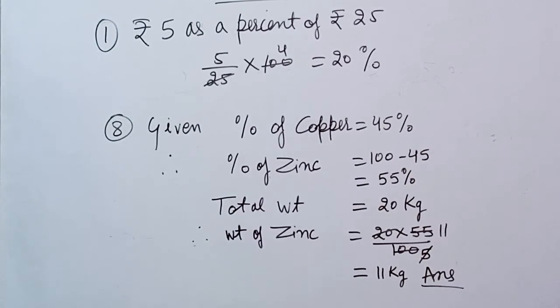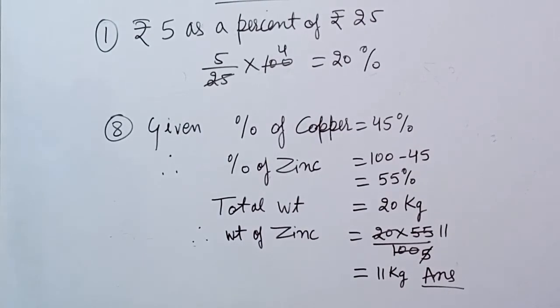So in that manner you can do other sums of these types. And one more sum I am taking, a very important sum that usually comes in your exam. That is the percentage of alloy, in an alloy of copper and zinc. The copper and zinc are mixed together and make the alloy, and the percentage of copper is 45%. So what will be the percentage of zinc? 100% minus 45 is 55%.